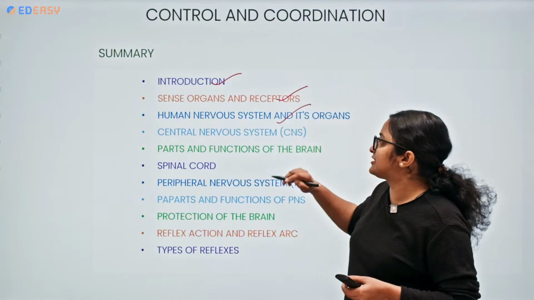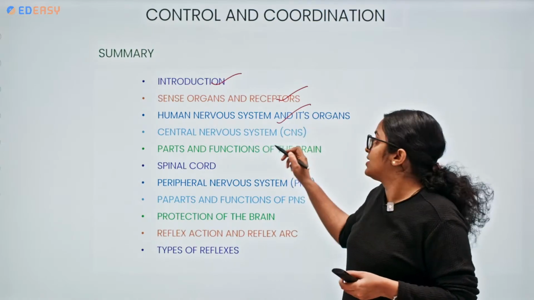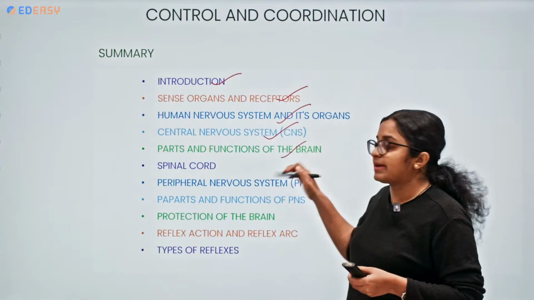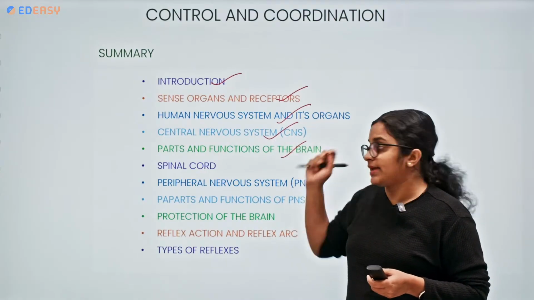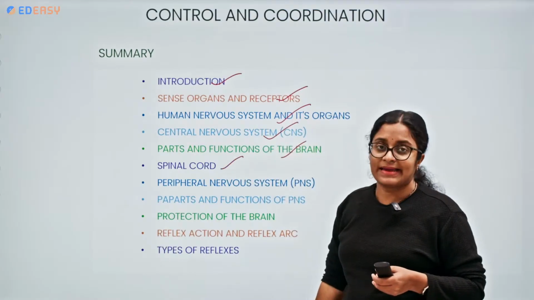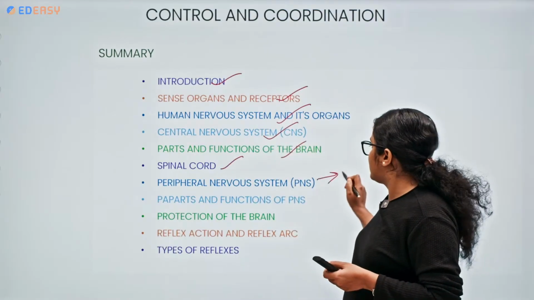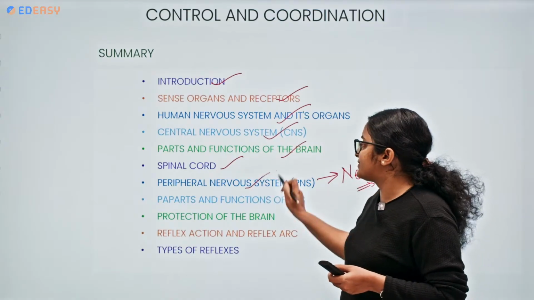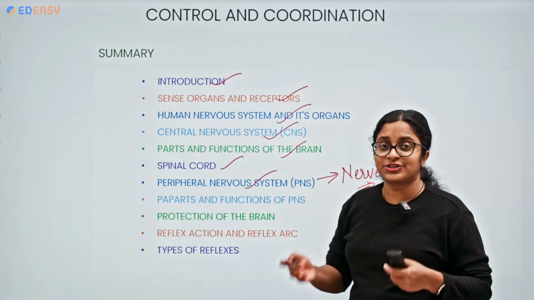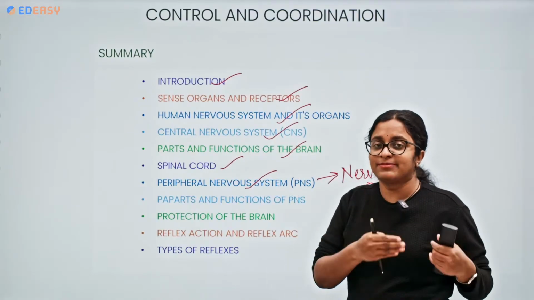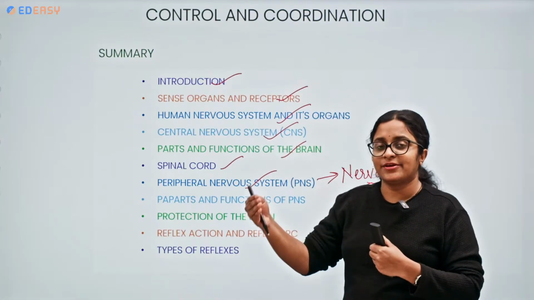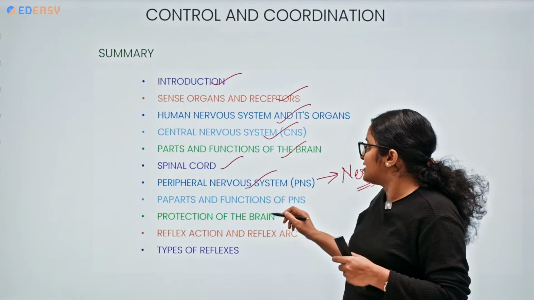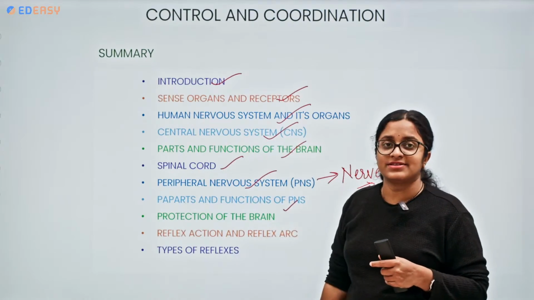Then human nervous system and the organs, we came across the central nervous system comprising of brain and spinal cord. We understood the parts and functions of the brain. Forebrain, midbrain and hindbrain. We got across the spinal cord. We have seen the nerves arising from the brain and the spinal cord comprise the peripheral nervous system. So we have seen the parts and functions of the PNS. Again, segregation: somatic nervous system, autonomic nervous system. Autonomic nervous system, sympathetic, parasympathetic systems. Okay, all the segregations. So parts and functions of the peripheral nervous system we have seen.